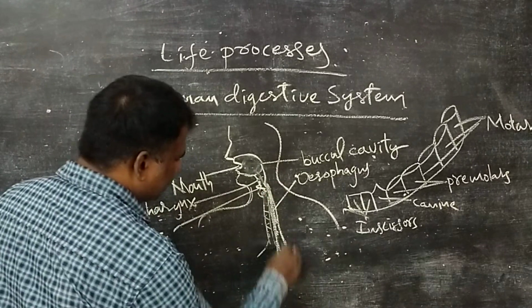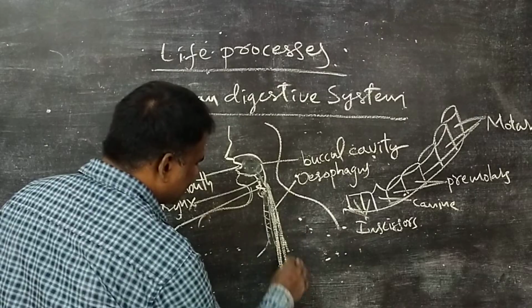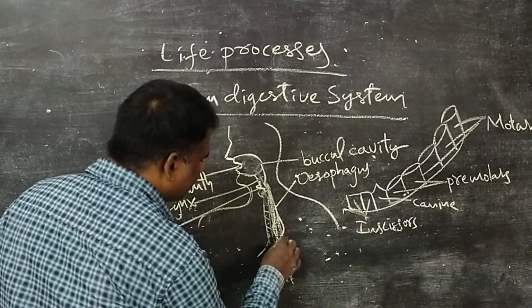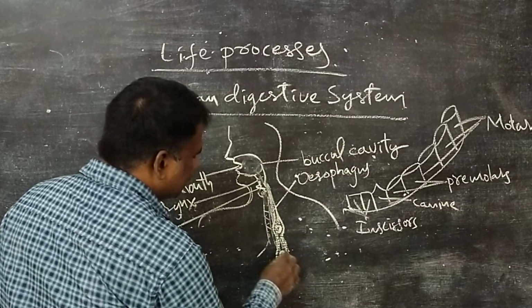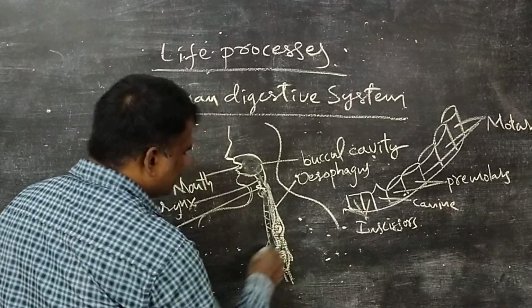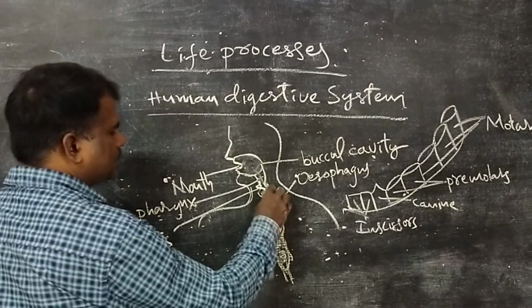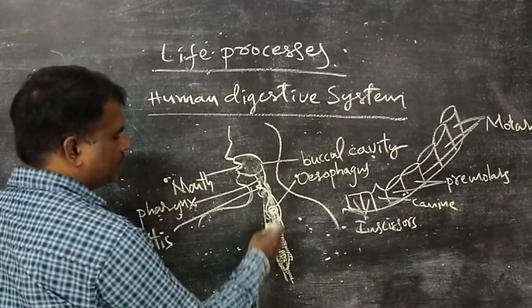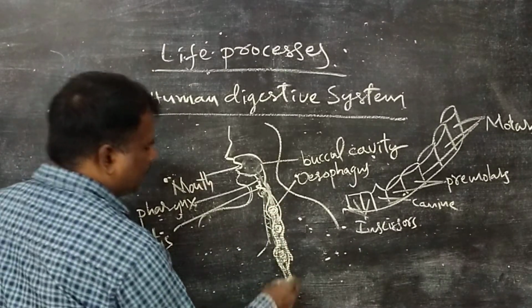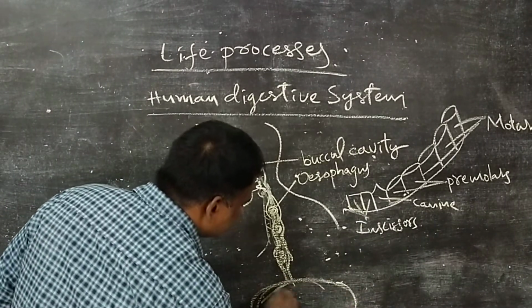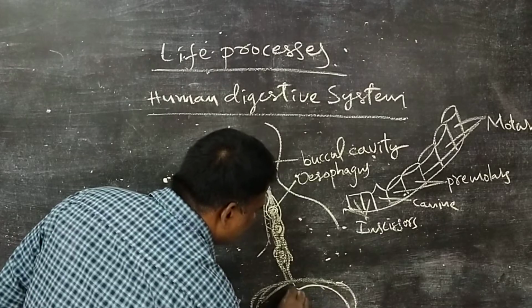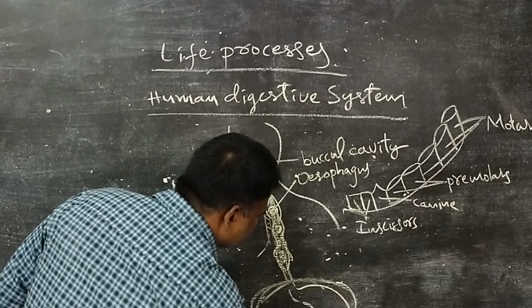When food enters the esophagus, the movement is called peristaltic movement. The wave-like movement present in the esophagus, you can call it peristaltic movement. The food slowly moves, and finally the food enters the stomach.